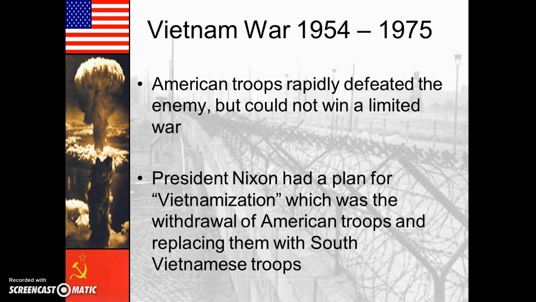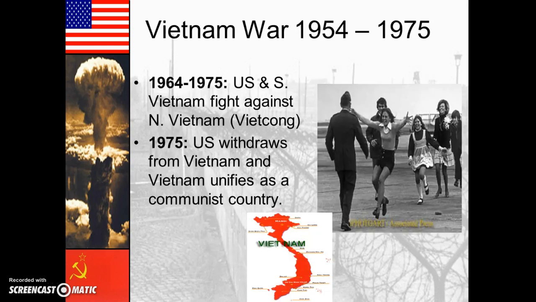So President Nixon had a plan for Vietnamization, which was the withdrawal of American troops and replacing them with South Vietnamese troops. So the Americans would withdraw, while the southern Vietnamese troops pushed into North Vietnam, and they would slowly relinquish control of the northern area to the southern Vietnamese troops.